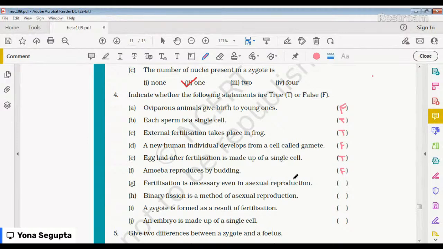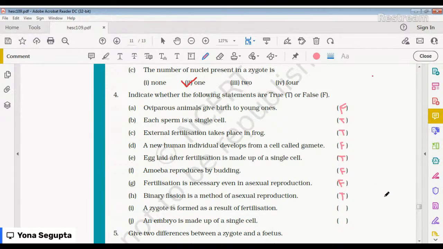Next, number G, fertilization is necessary even in asexual reproduction, which is false. Fertilization doesn't occur in asexual reproduction. Okay, next is, binary fission is a method of asexual reproduction, and it is true. Just now I told you that amoeba reproduces by binary fission.